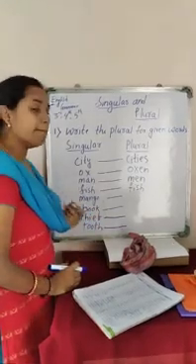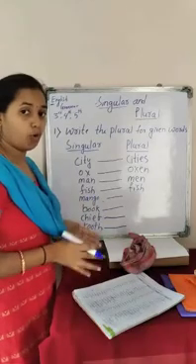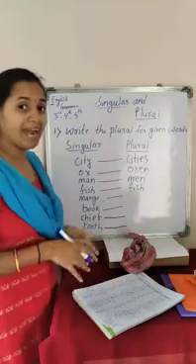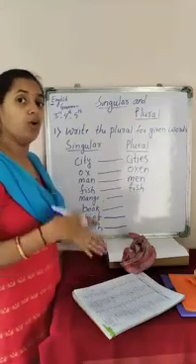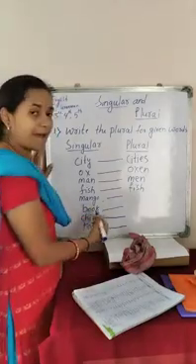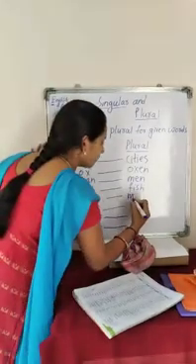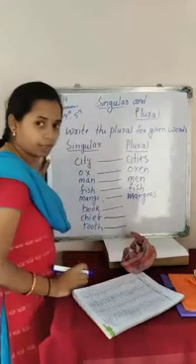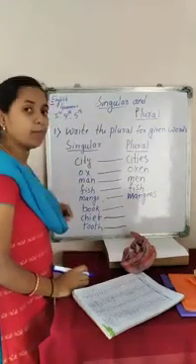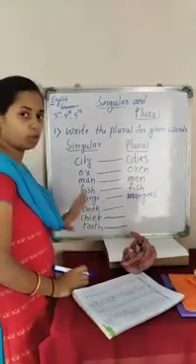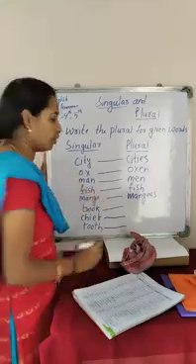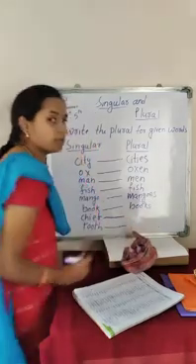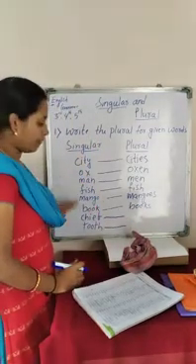Now, mango. If a word ends with O, then what happens? We have to add ES to change singular to plural. So here mango will become mangoes. Next one, book. So book, books. We simply have to add S to change that. B-O-O-K-S, books. Okay.